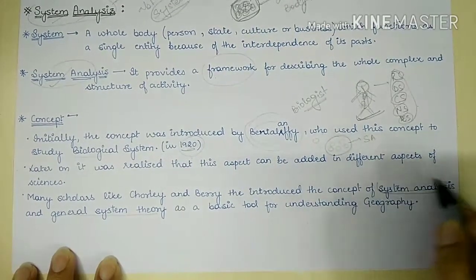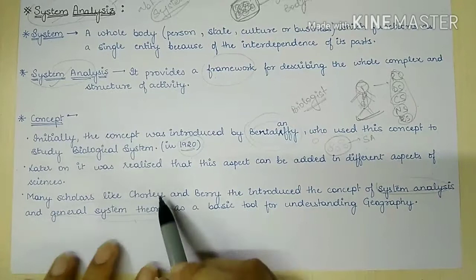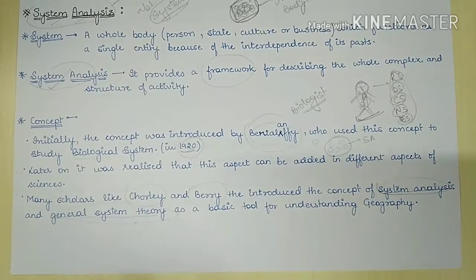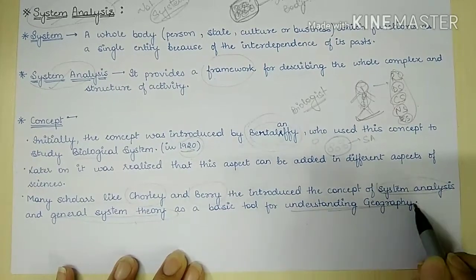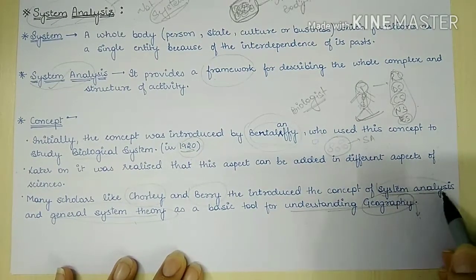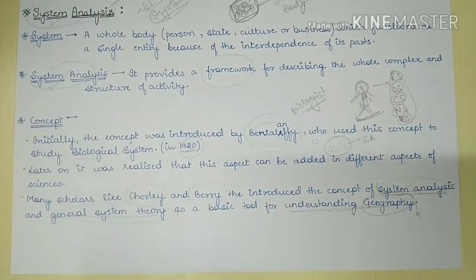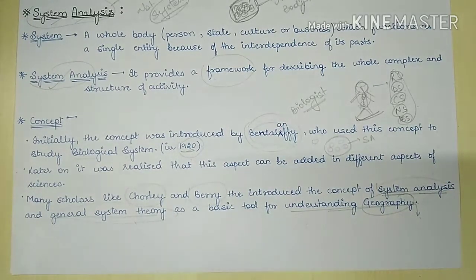These two concepts were introduced by Chorley and Berry as a basic tool for understanding geography. They said the geographical system can be best explained by system analysis or general system theory. So for understanding the whole concept of geography, they introduced system analysis and general system theory in the field of geography.